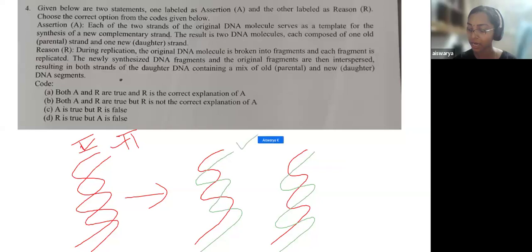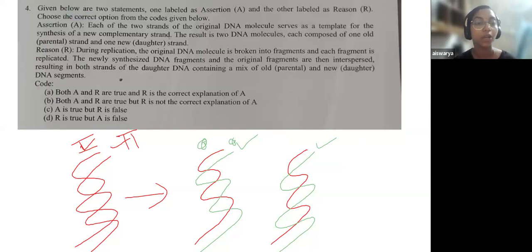And see, this green color is the new daughter DNA strand. So the result is two DNA molecules, each composed of one old strand, the red one, and one new daughter strand. So this is the basic process of replication, and that is what is being said in the assertion. So you can understand that the assertion statement is right. This is how replication happens, which is a very basic thing that you should know.